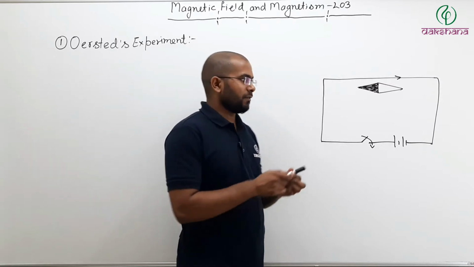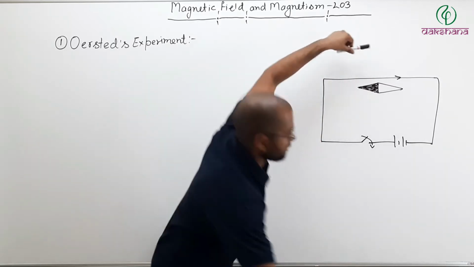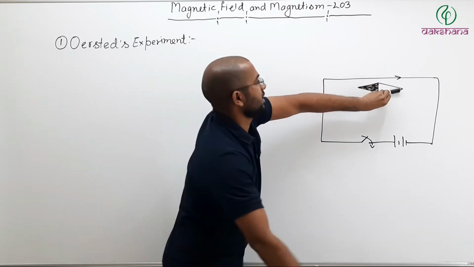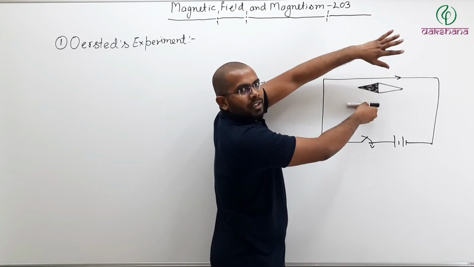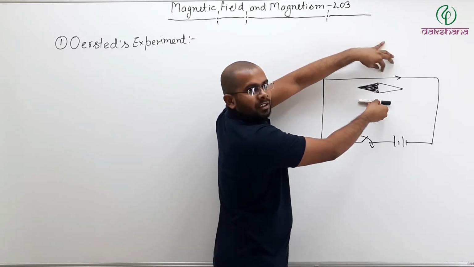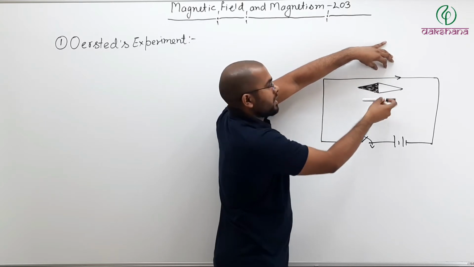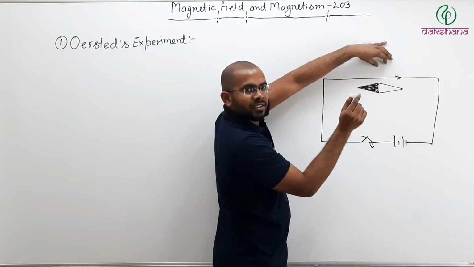Meaning, initially there was no current, so the compass needle was like this. And if I pass the current through the wire, the compass needle is deflected like this.